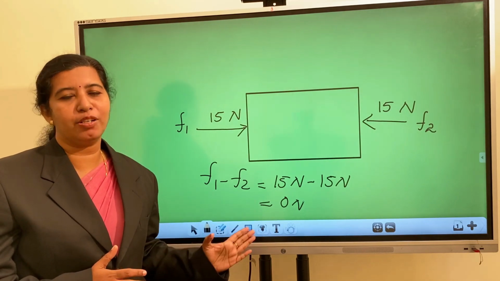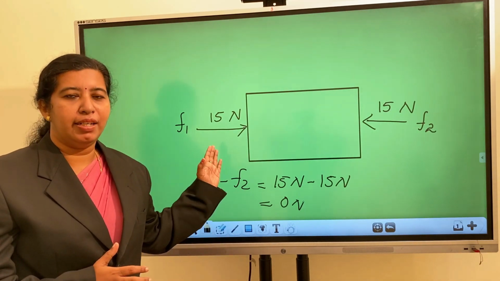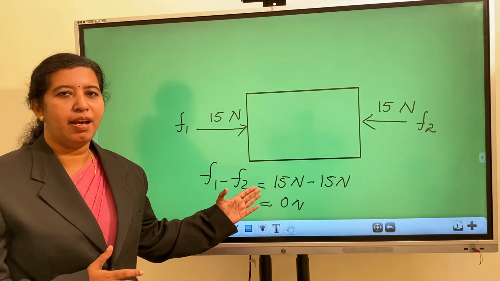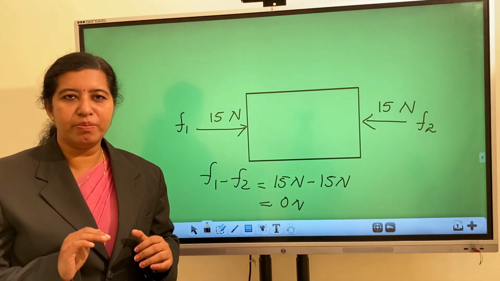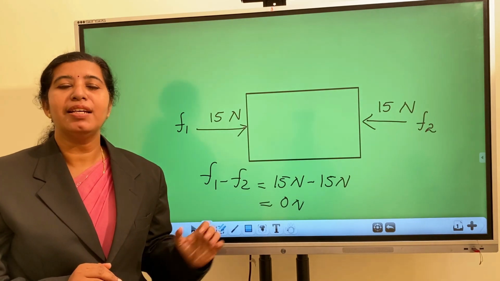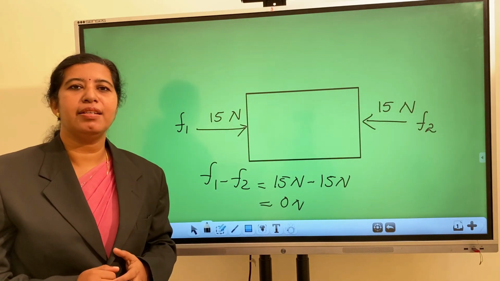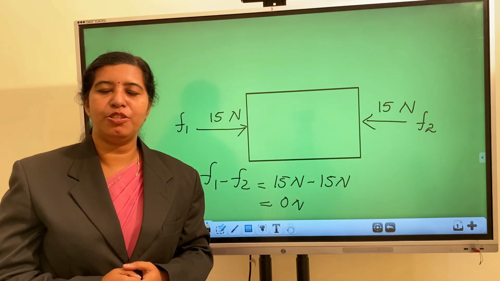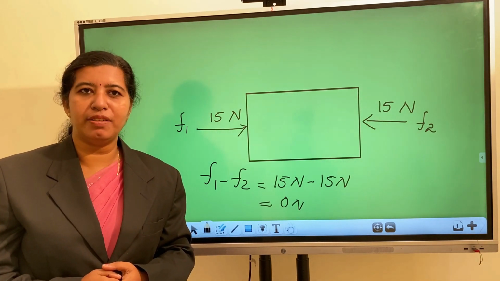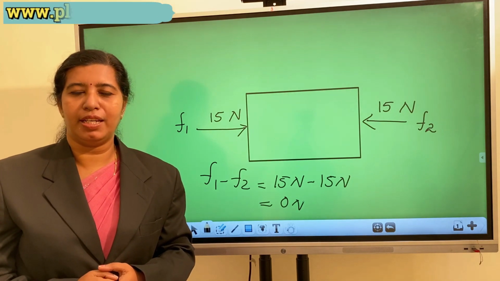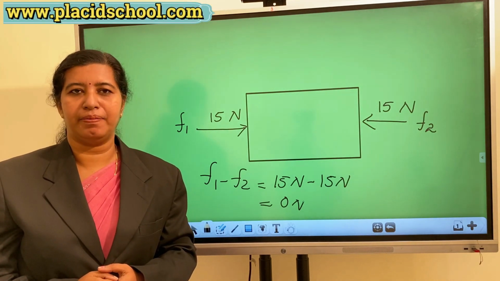That is the meaning of 0 Newton: the difference between the 2 forces is 0, which means the object does not move. The object will be at rest. These forces are known as balanced forces. When 2 equal and opposite forces act on an object, the object will be at rest. It cannot move from there.